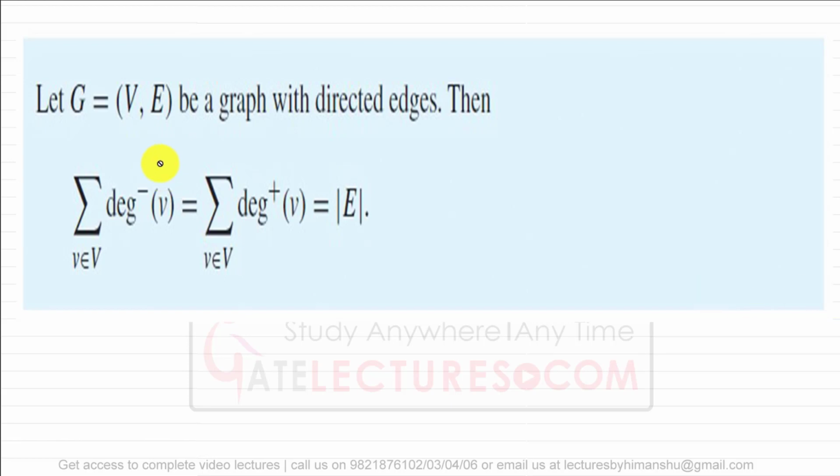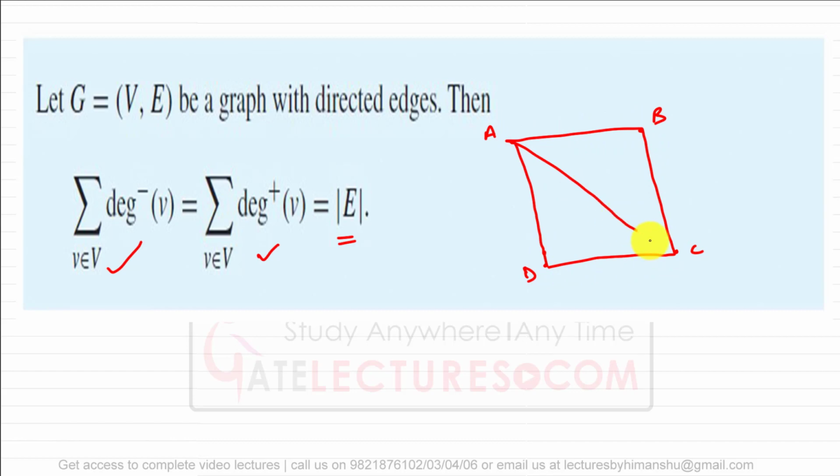Now here they are saying: let graph G equal (V, E) be a graph with directed edges, then the sum of the in degrees of the vertices is equivalent to the sum of the out degrees of the vertices, which is equivalent to the number of edges. Now this is an important result. Let me tell you what this result is saying. Assuming that we have this graph, this is vertex A, this is vertex B, this is vertex C, and this is vertex D. This is a directed graph because they are saying it has directed edges, so there must be some directions given. So we can have, assuming, these directions.